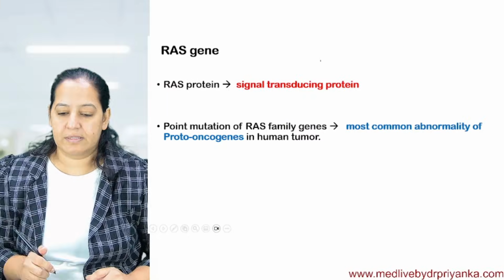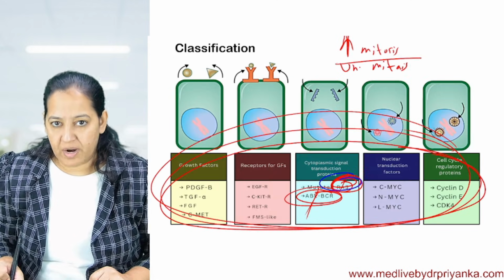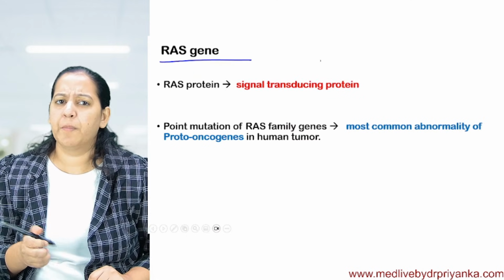So let's start with RAS. First, I will teach you RAS, then ABL PCR. Then I will come on to tumor suppressor genes.